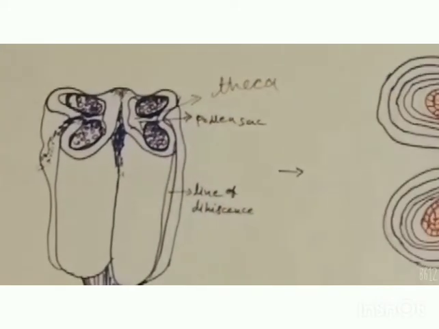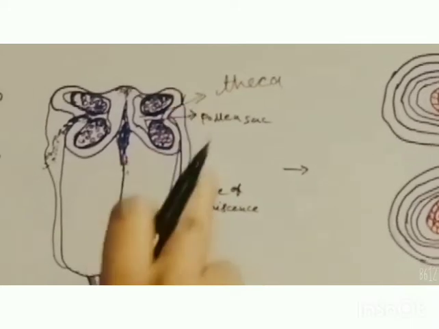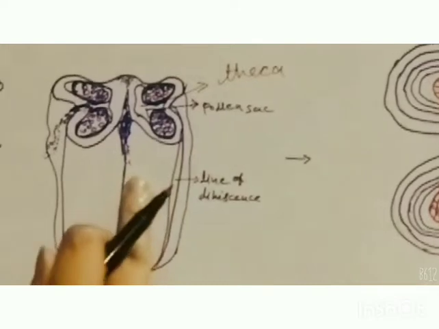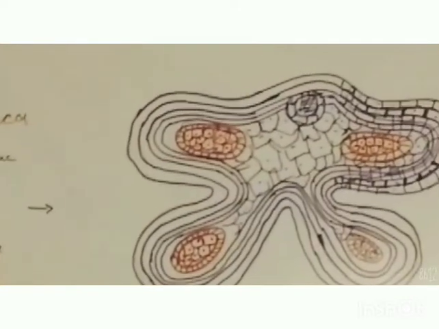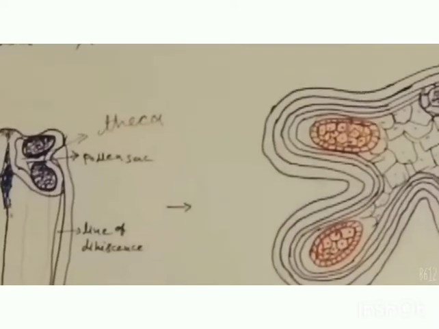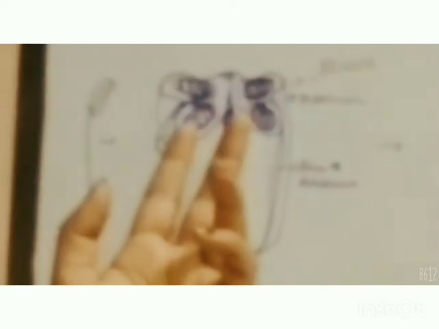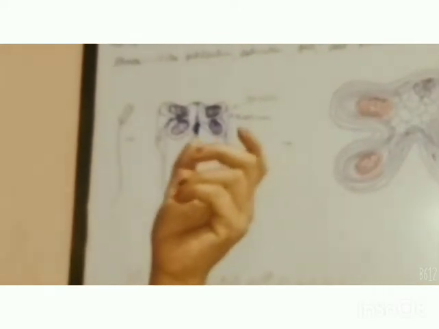It's a dithecal structure, means a two-layered structure encloses it, and inside it a tube-like structure continues, which is called a pollen sac. Means the anther is a bilobed structure consisting of two pollen sacs, which are tube-like structures which continue through the whole anther length.